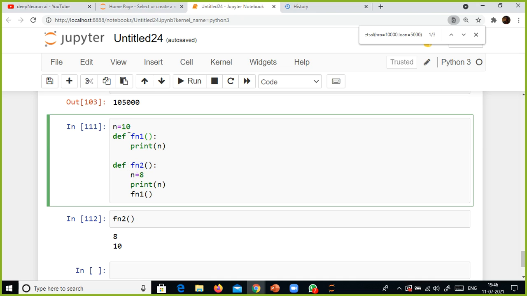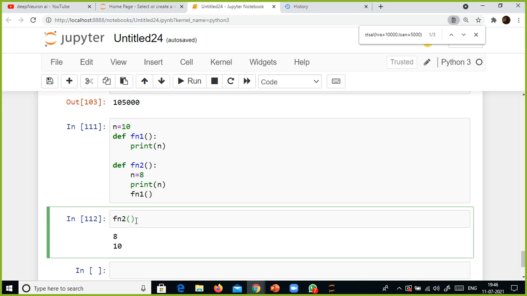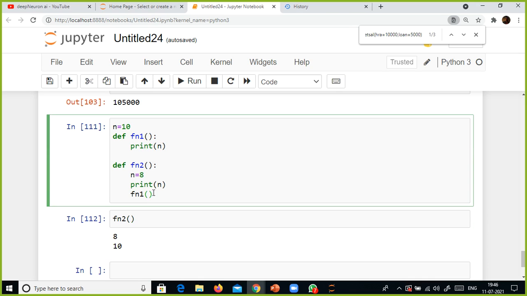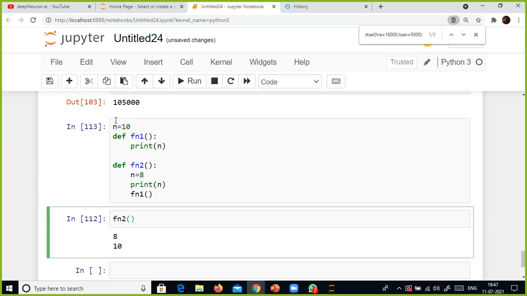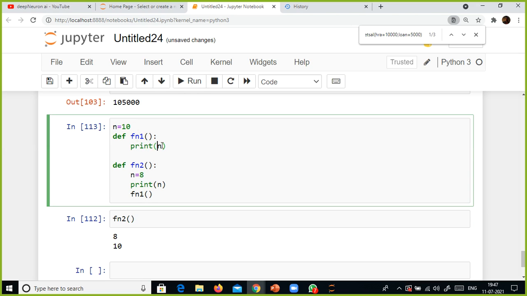So what I did, I assigned n equal to 10 on top of this one. Now, when I executed the function fn2, what happens? It calls fn1, right? This n equal to 10 is kind of your global variable. When I executed this cell, the entire cell gets executed, right? n equal to 10 got assigned, and when I click run, the 10 is printed first because this is the one stored in your global variable n.